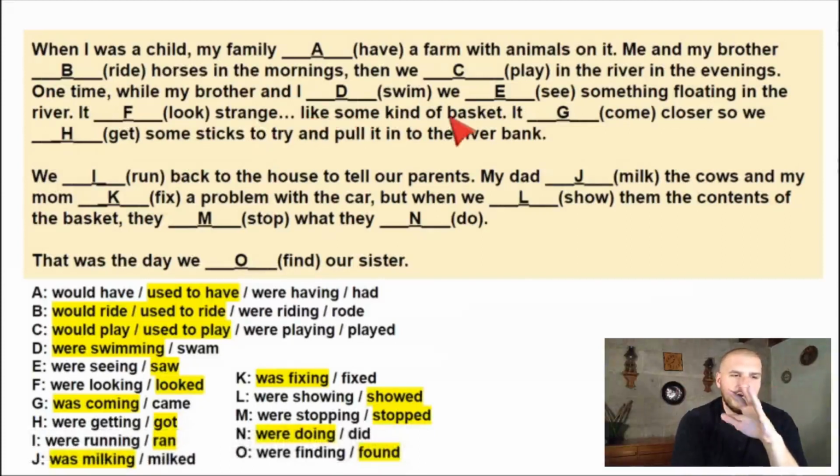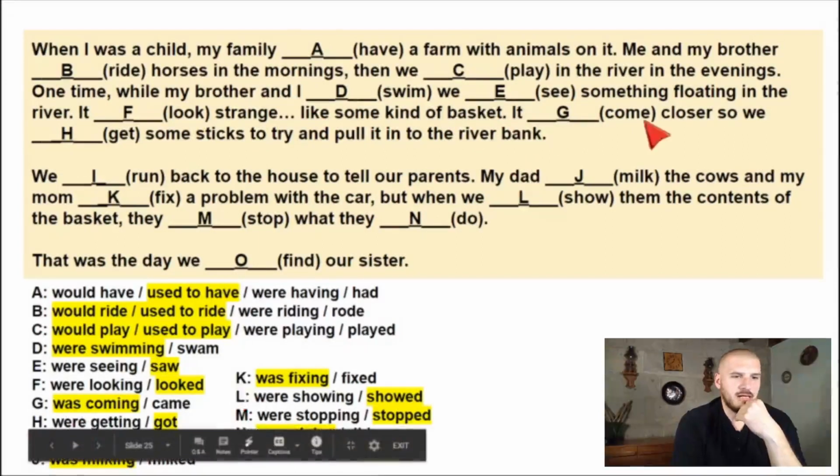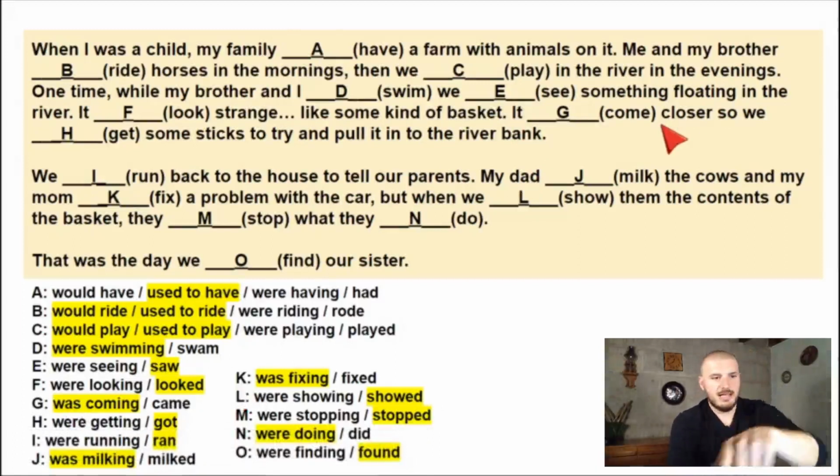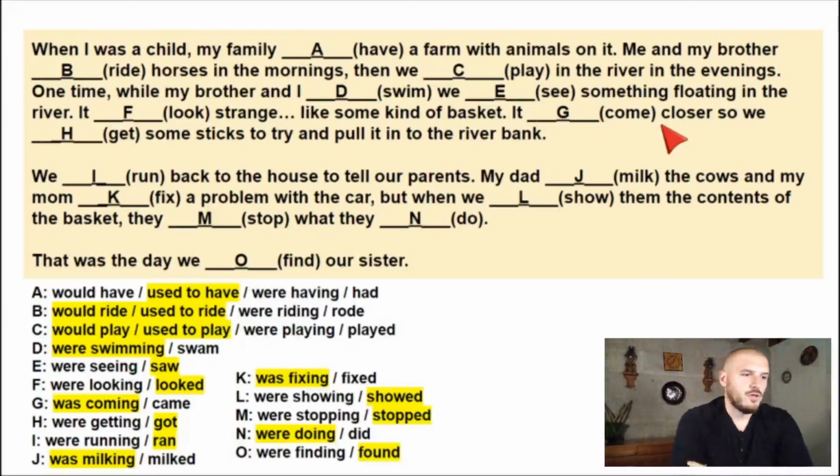Like some kind of basket, canasta, algún tipo de canasta flotando, right? It was coming closer. So we got some sticks, palitos, to try and pull it, jalarlo al banco del río, to the side of the river, to the river bank.